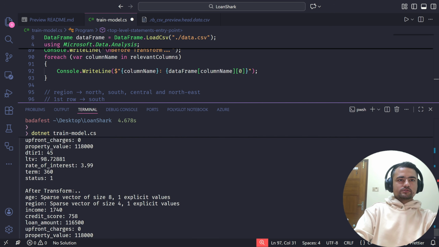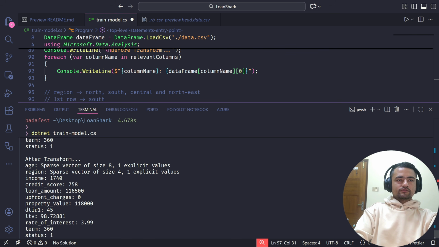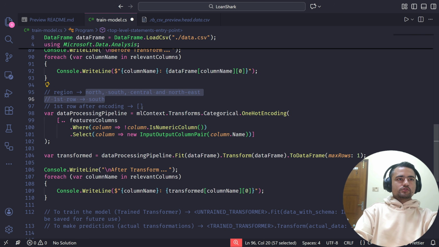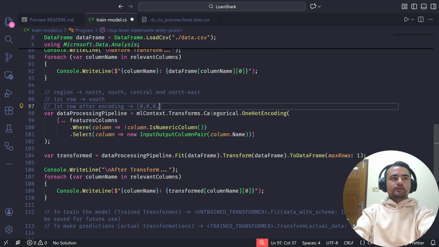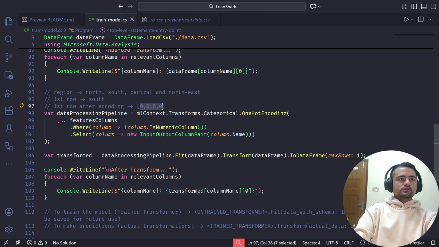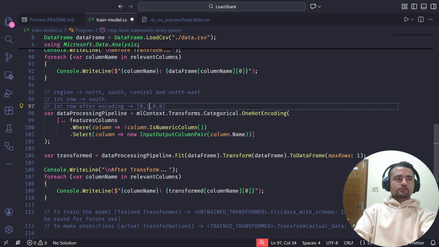Okay, we saw a sparse vector of size 8. Sorry, for reason we saw size 4. Now this 4 comes from the number of unique values in this column, which is 4. So it will create a vector of length 4. Let me fill it with all zeros. Now all the entries in this vector correspond to one of these unique values. So in our case, maybe this 0 corresponds to north, this 0 corresponds to south, this corresponds to central, and this corresponds to northeast. In our case, in the first row, the second entry of this vector is going to be 1.